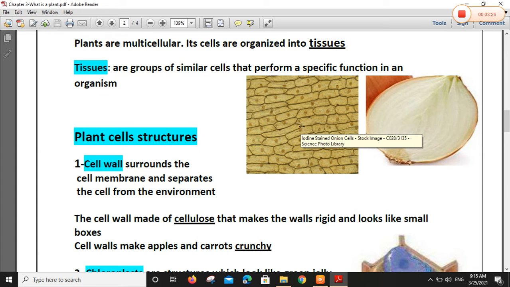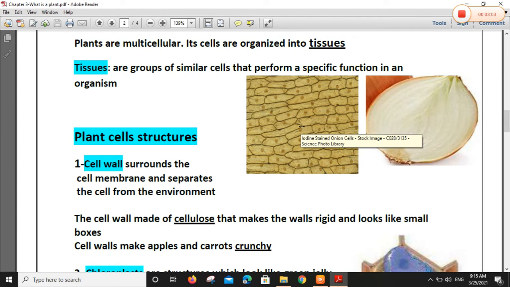The tissues of stem differ from the tissues of root, differ from the tissues of leaves, and so on. Like in a human being or animal, tissues of lung differ from tissues of kidney, differ from tissues of stomach, and so on.